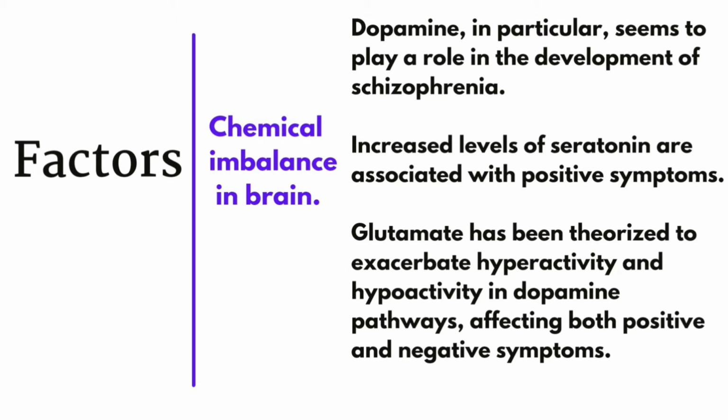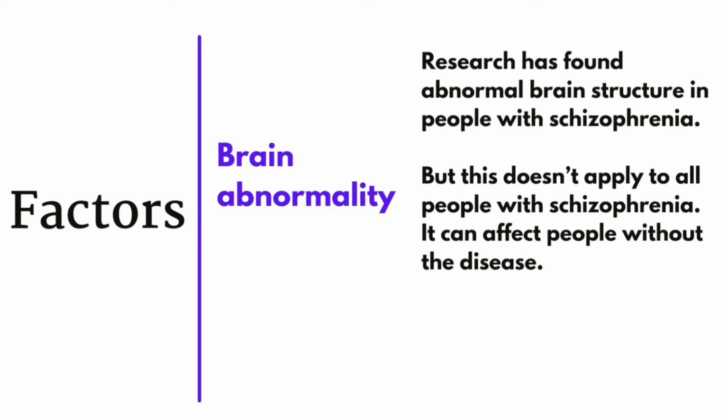Low levels or imbalances of these chemicals are believed to play a role in the development of schizophrenia. Dopamine is not the only neurotransmitter associated with schizophrenia. Serotonin and glutamate have also been linked with schizophrenia. Increased levels of serotonin are associated with positive symptoms. Glutamate has been theorized to exacerbate hyperactivity and hypoactivity in dopamine pathways, affecting both positive and negative symptoms.